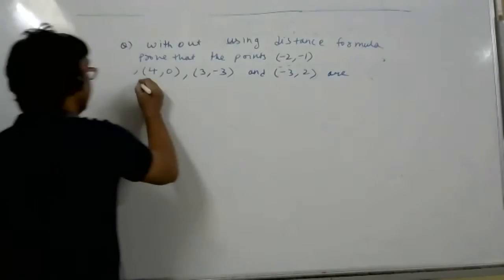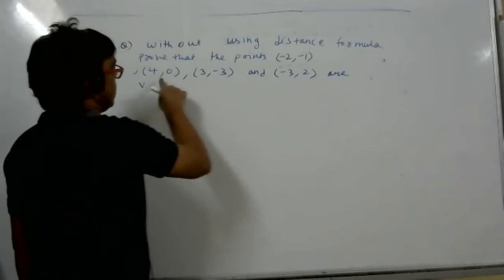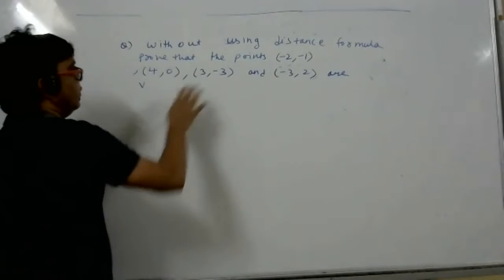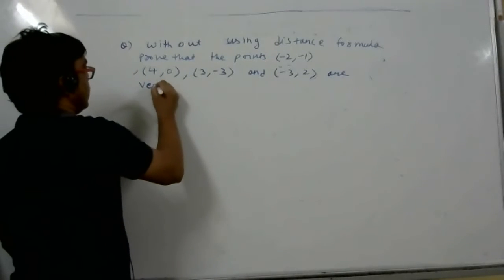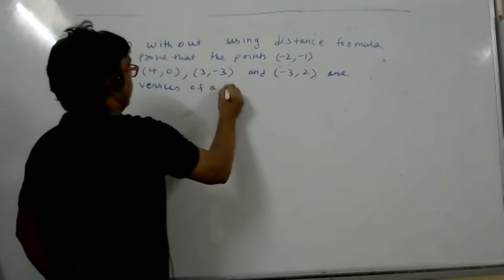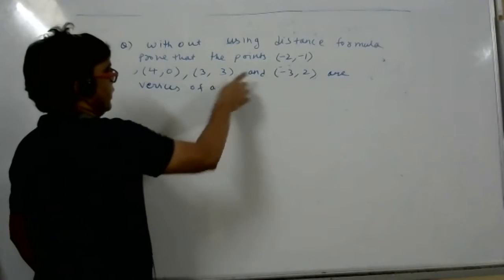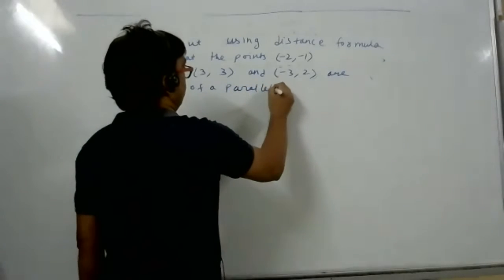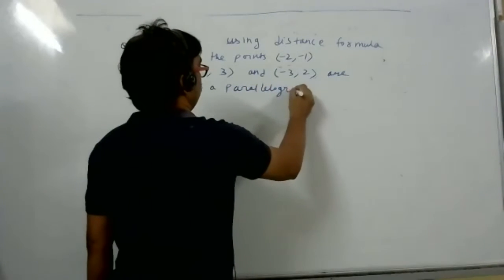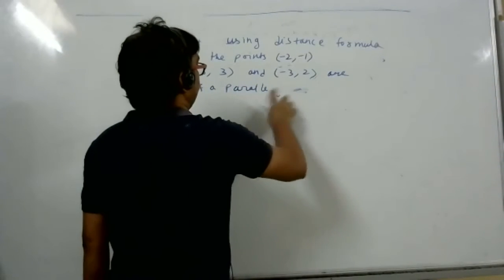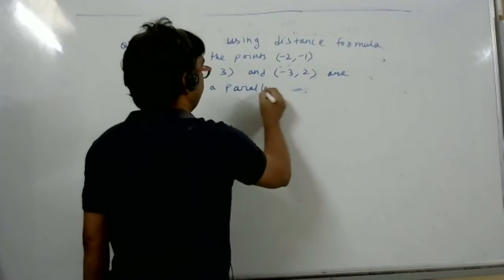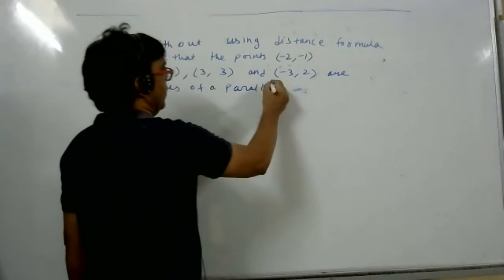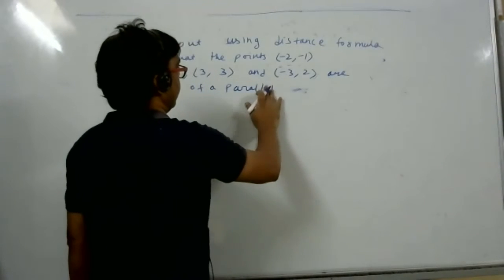Student, once you check the points, suppose I wrote the question wrong, then nothing we can do. Check once again. Sir, it's (3, 3). That's why I told you now. Check once again. You can prove the lines are parallel by using slope, right? What is the spelling of parallelogram? P-A-R-A-L-L-E-L.